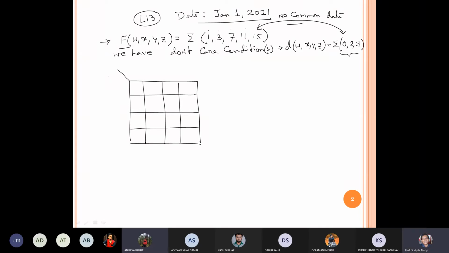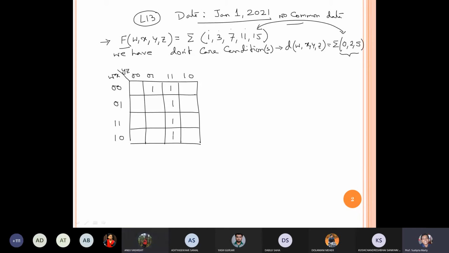So it is a 4 variable problem. So wx first, then we can write yz. It is again gray code: 00, 01, 11, 10, then 00, 01, 11, 10. Now let's write the function 1, 3, 7, 11, 15. If we substitute those 5 data, I will get that portion only.